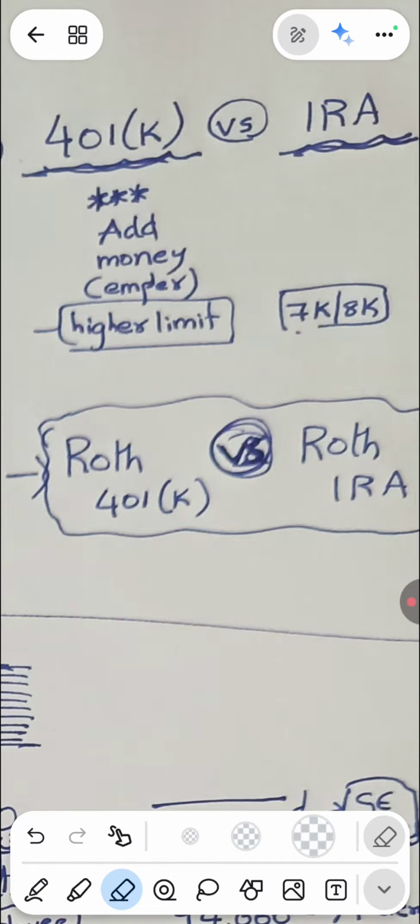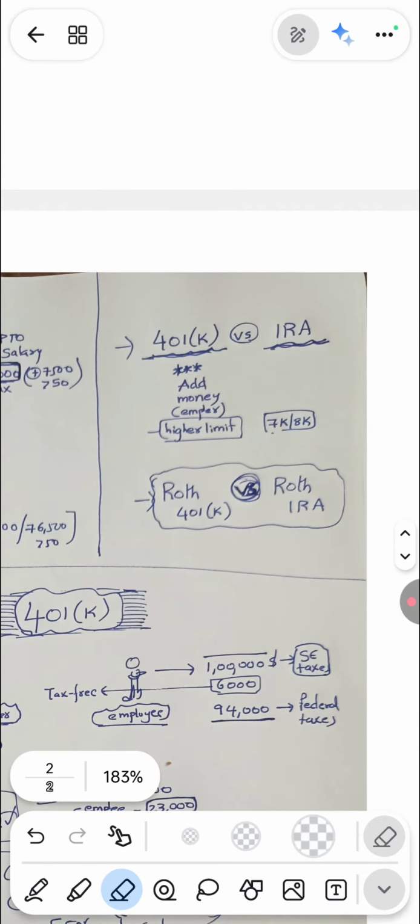People believe that right now they are in tax slabs of 22%, 18% or lower, but at the time of retirement they feel they will be in higher tax slabs, like 32%. At that time, if they get the income, it will be taxed at high rates. So they go for this feature where they don't want the benefit now, but they don't want to be taxed at higher rates when they retire. They don't want this income to be taxed at higher rates. Then they go for Roth 401k or Roth IRA.